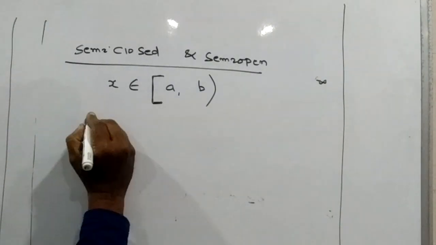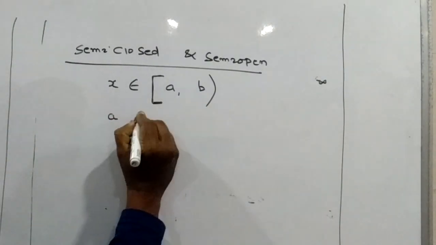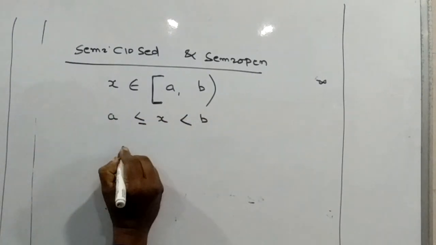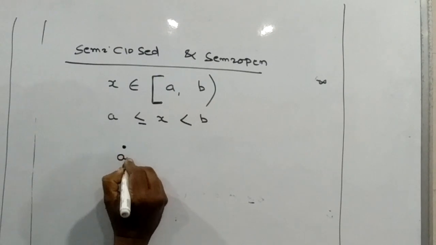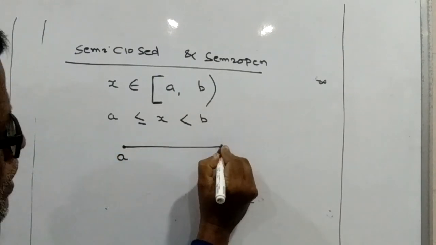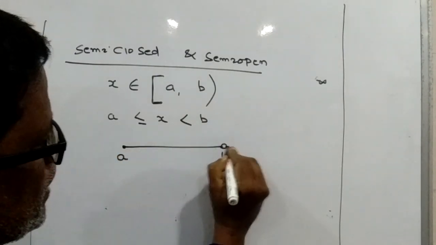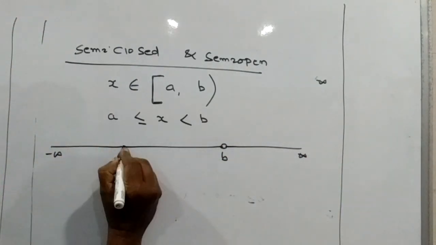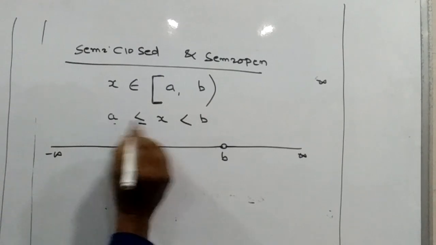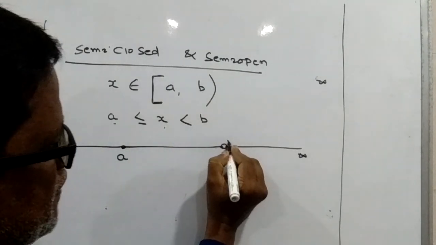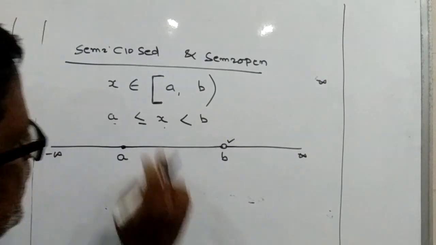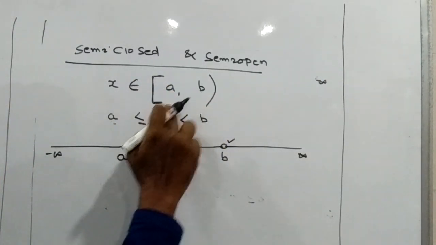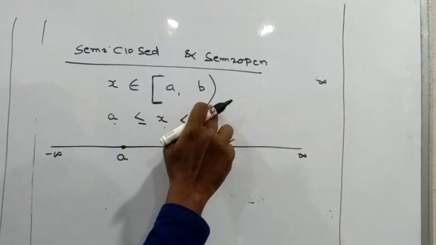In this case we can say a is less than or equal to x less than b. In the number line, a is a dot, b is open. Here it is infinity and here it is minus infinity. When x is greater than or equal to a but less than b, we can say x belongs to a b. Here this bracket is your closed bracket and this bracket is your open bracket.